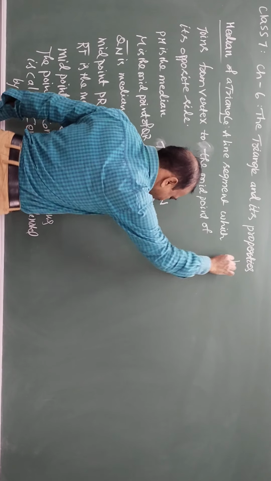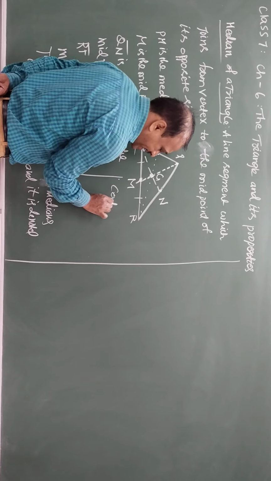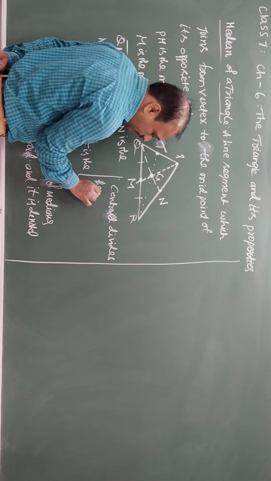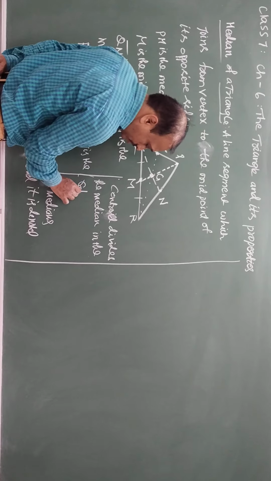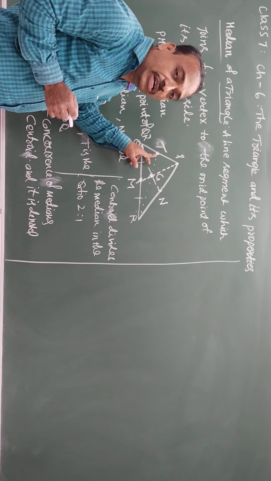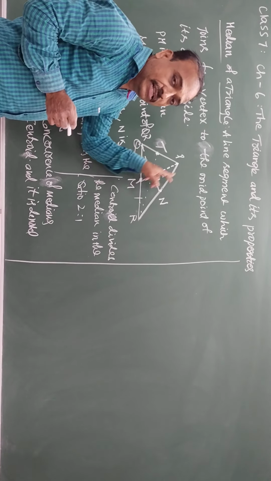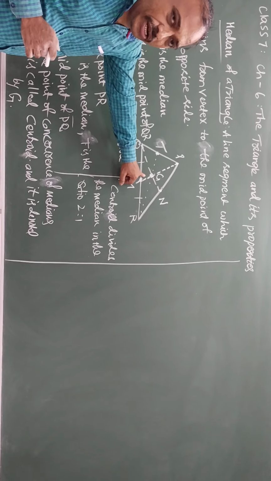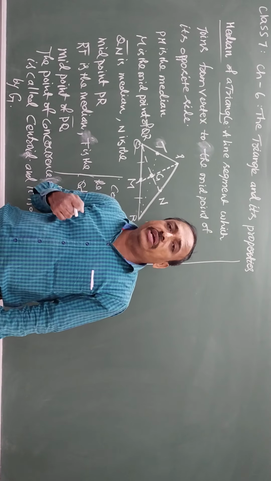The centroid of a triangle divides the median in the ratio 2:1. The 2 is from the vertex side and 1 part is towards the opposite side. Two parts are on the vertex side and one part is towards the midpoint side. The point where the medians meet is called the centroid, denoted by G, and it divides the median in the ratio 2:1.